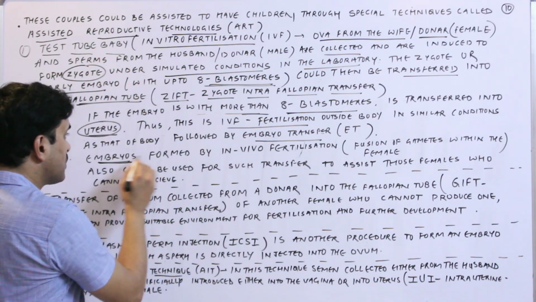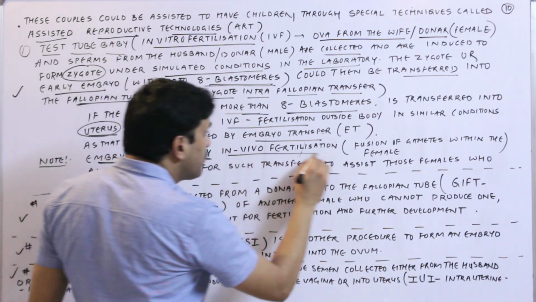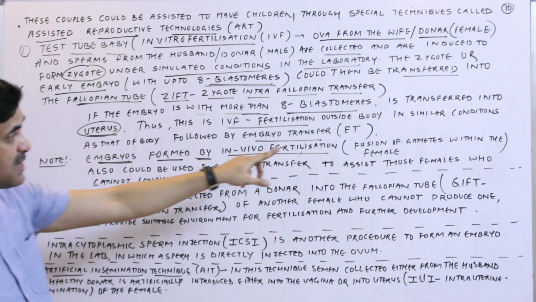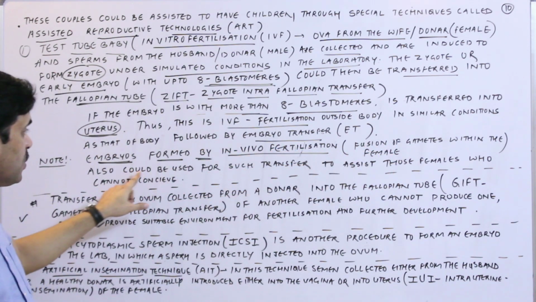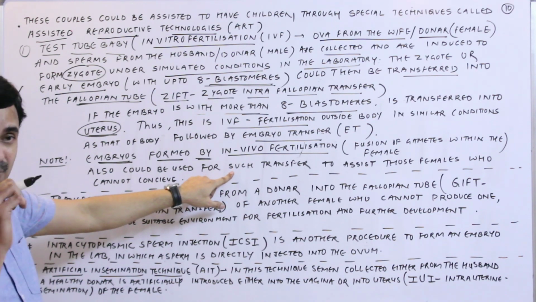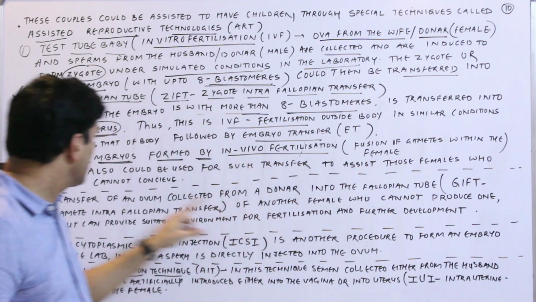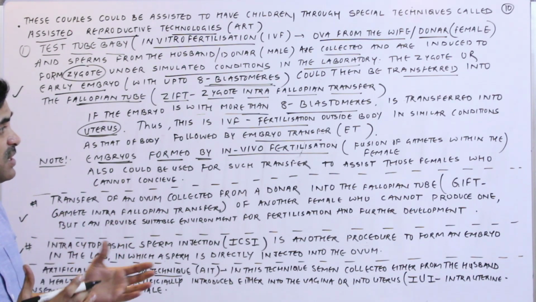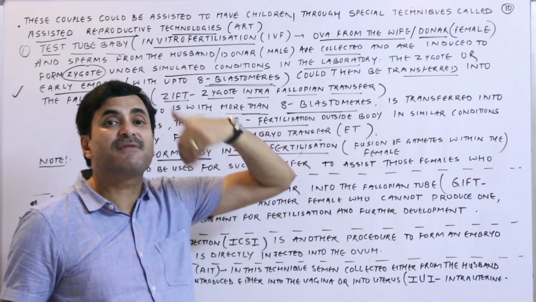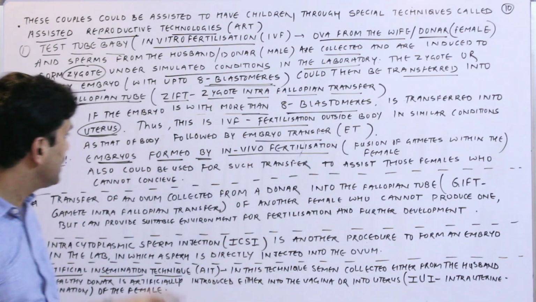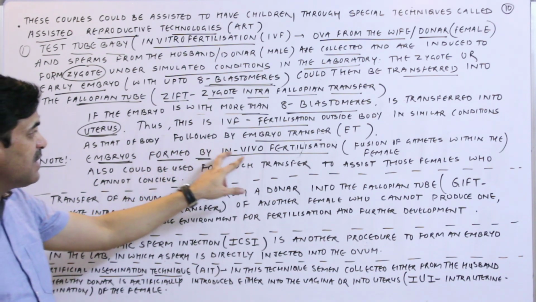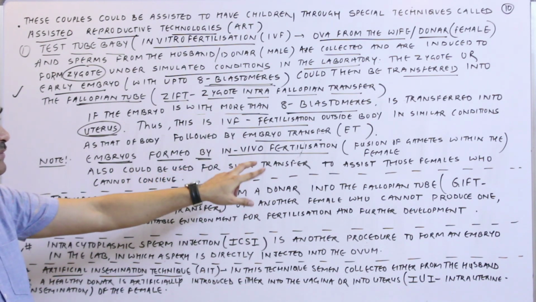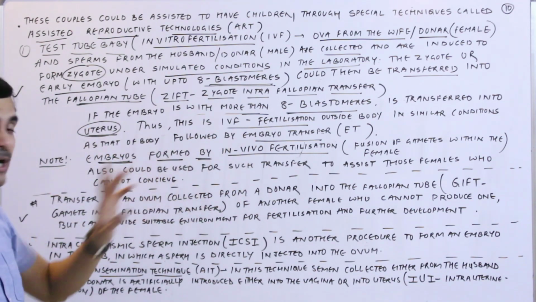Now the embryos formed by in vivo fertilization. In vivo means inside the body. Embryos formed by in vivo fertilization, that is fusion of gametes within the female, could also be used for such transfer to assist those females who cannot conceive. There are females who cannot conceive. So in that condition the fusion of the gametes is done within another female. Are you getting it?